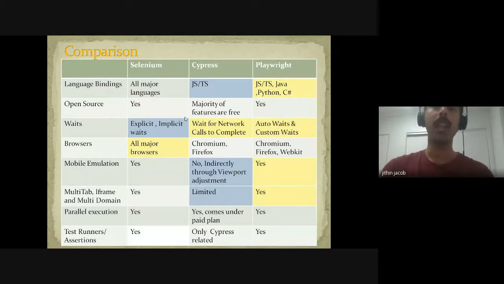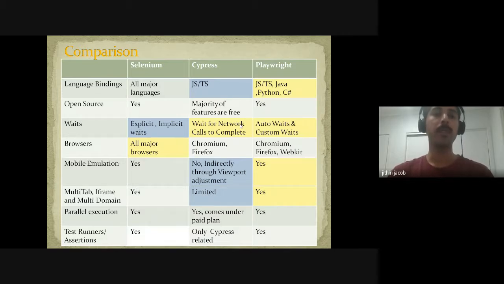The first thing is about the language bindings. Selenium supports all default major language bindings. Cypress supports JavaScript and TypeScript. Playwright supports JavaScript or TypeScript, Java, Python, and C# as well. Selenium is an open source one. Cypress, I would say majority of the features are free, but the dashboard feature is not free. And if you want to do parallel test runs, you need to buy a paid plan from them. Playwright, all the features are free.